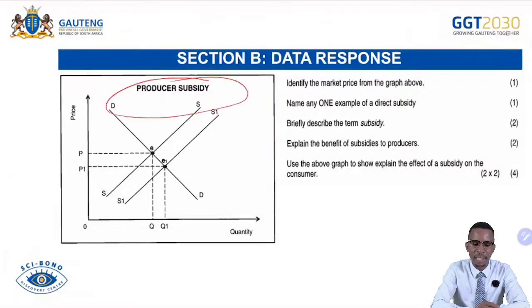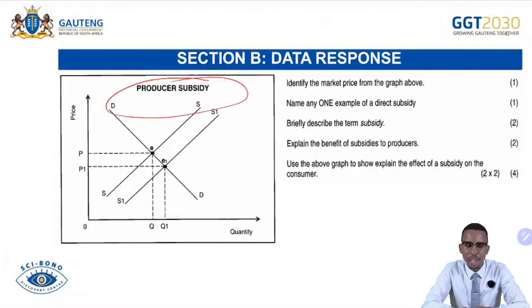Here we come across the market failures data response. We have subsidies in here. The provision of subsidies as a consequence of market failure, where the state intervened by providing subsidies to businesses. What actually happens here? If the government intervenes in the market by providing production subsidies to businesses, the businesses will get an advantage. They will find it very cheap to produce goods and services because they are given a cash grant for them to finance themselves and produce more goods and services.